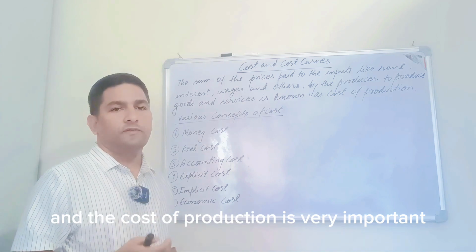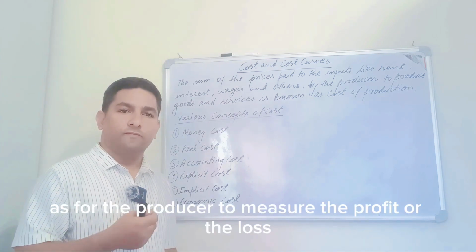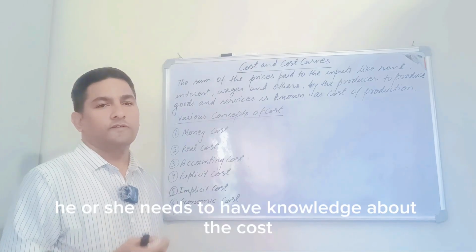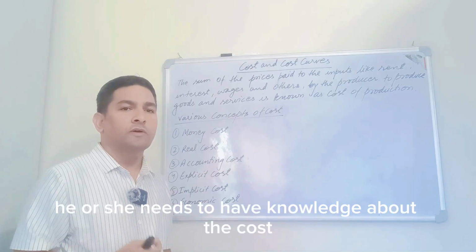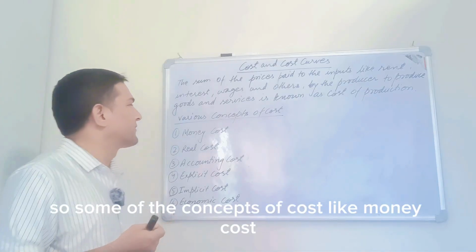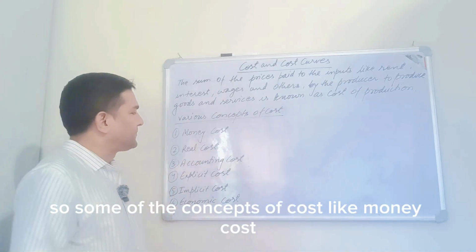And the cost of production is very important, as for the producer to measure the profit or the loss, he or she needs to have knowledge about the cost. So there are various concepts of cost. Some of the concepts of cost are like money cost.